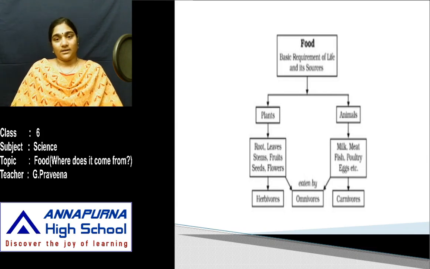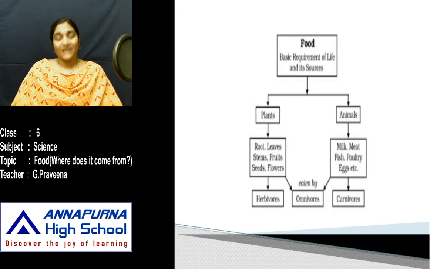Next, the animals which eat the flesh of other animals, such as meat, fish, poultry, and so on, are called carnivores. And there are a few organisms which eat both plants and animals. They consume both plant and animal sources. Those organisms are termed omnivores.